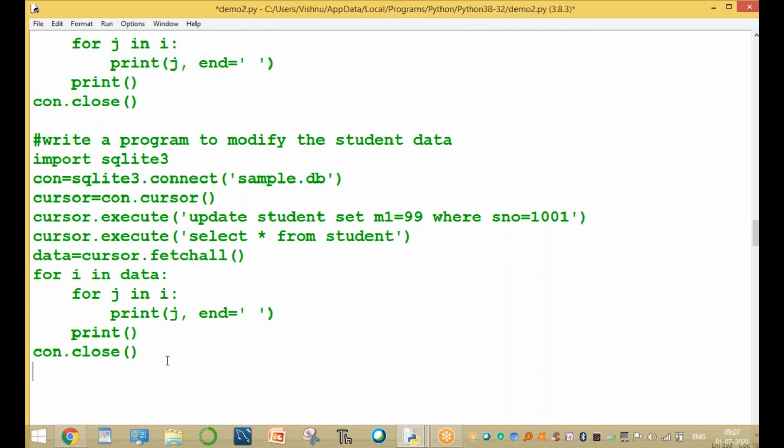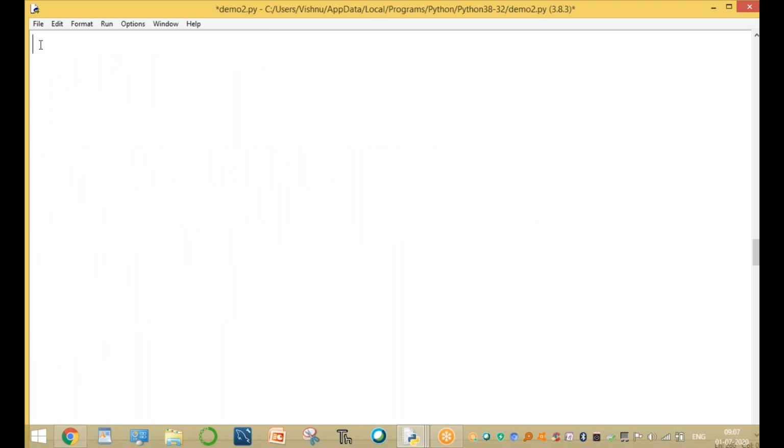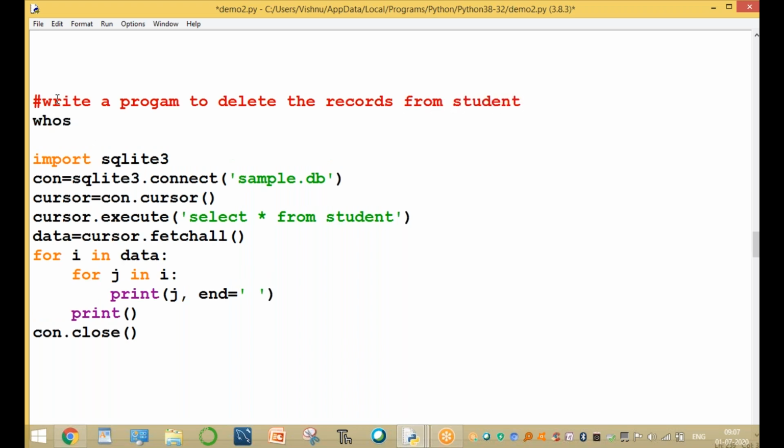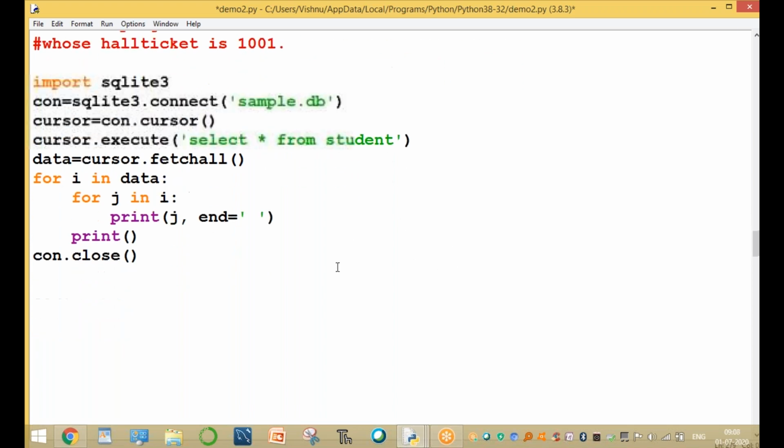Another question: I want to delete. Here you can use the same approach. Write a program to delete the records from the table named student whose hall ticket number is 1001. The data is deleted. The hall ticket number 1001 is deleted.